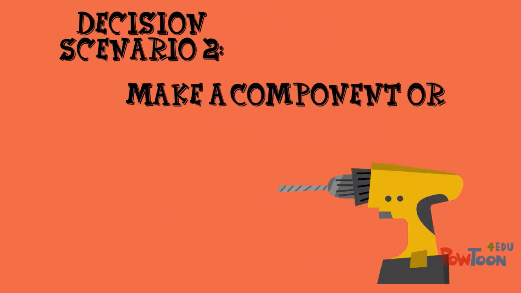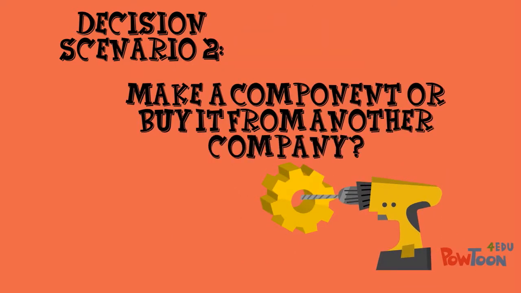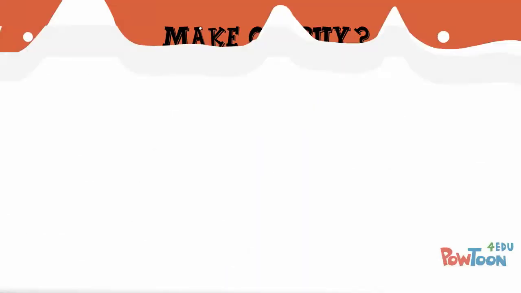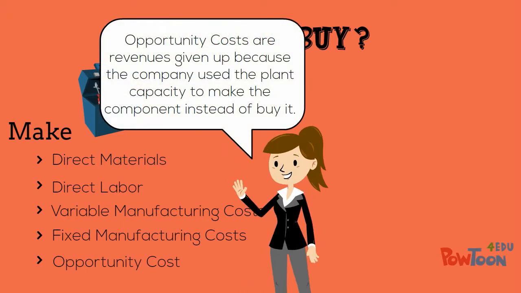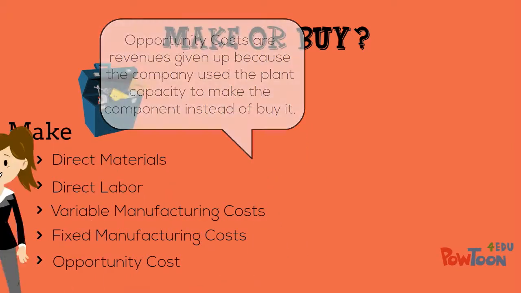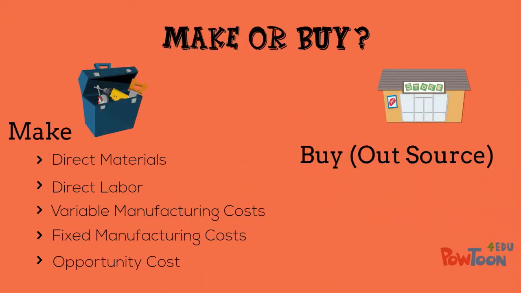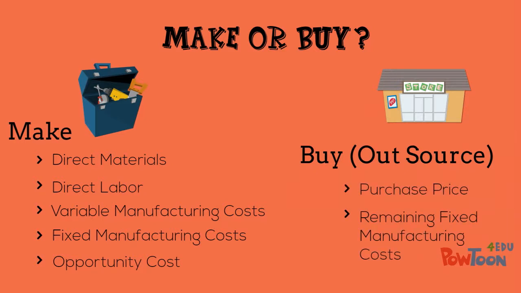Now let's look at our next scenario. Do we make a component or do we buy it from another company? The relevant costs for making the component are all of the manufacturing costs plus any opportunity costs. Opportunity costs are revenues given up because the company used the plant capacity to make the component. If the decision is made to buy the component, the relevant costs are the purchase price and any fixed costs that cannot be eliminated.